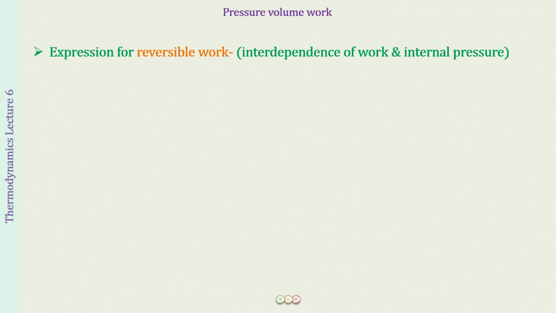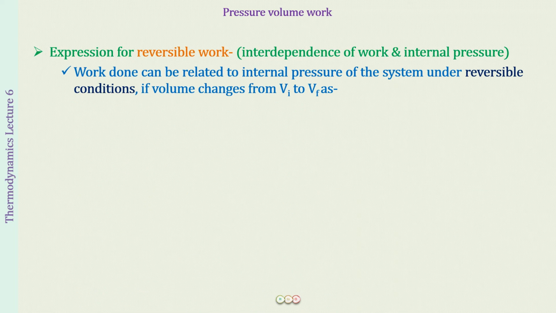So now if we want to find out the expression for reversible work, well, now we can do that. The work done in a reversible process is going to be related to the internal pressure of the system. If the volume is going to change from an initial volume Vi to a final volume Vf, the general expression for work that we had found out was: work equals minus the integral of P external dV within the limits Vi to Vf, right? So this was the general expression we had found out. Now we want to convert this for a reversible process. So what are you going to change?